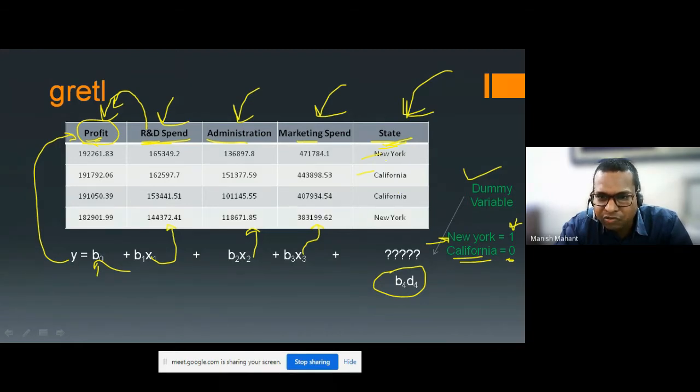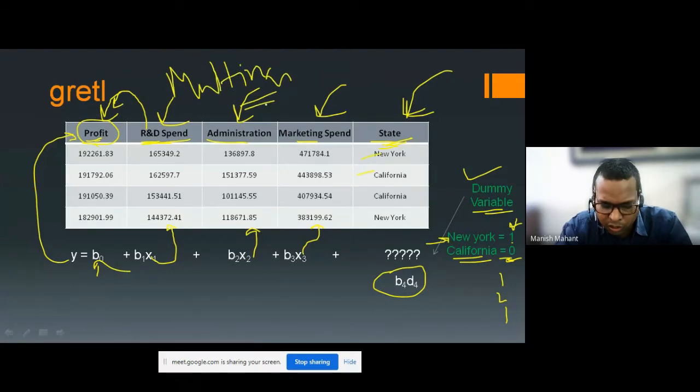If there are more categorical values, you can define them like 1, 2, 3 or anything like that. Whenever a categorical type of variable comes, you must define a dummy variable, and in the dummy variable you also have to define the numbers. So in this example, I have defined New York equal to 1 and California equal to 0. And this is an example of a multivariable model.